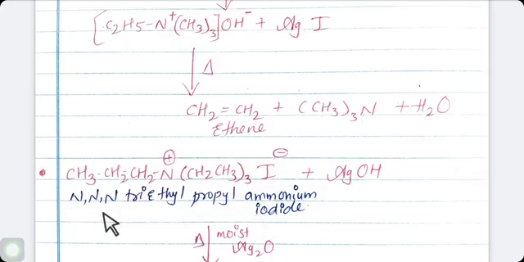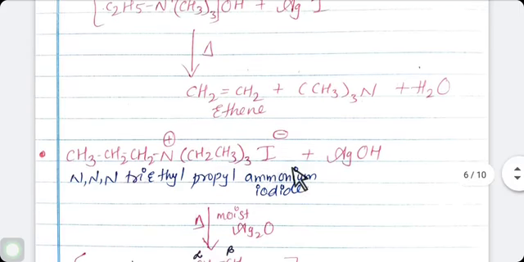Let's take one more example here. In this we are using N,N,N-triethyl propyl ammonium iodide. This is the ethyl group, CH3CH2. Three of them: this is the triethyl group. CH3CH2CH2 is the propyl group, with the nitrogen ammonium group and the iodide.